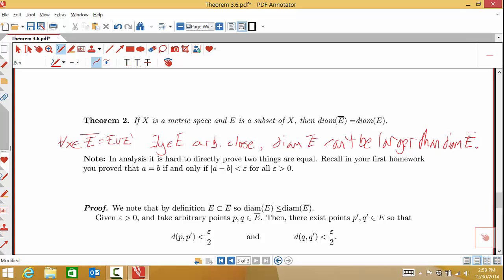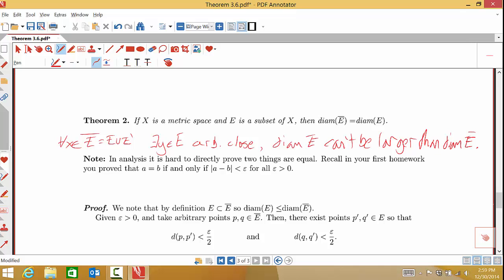Now we know that in analysis it's hard to prove directly that two things are equal. We've run into this problem many, many times. Now in our first homework we proved the very, very handy fact that A is equal to B if and only if the absolute value of A minus B is less than epsilon for all epsilon greater than 0. Now this, of course, we did for the absolute value. That was our first example of a metric before we were talking about metrics. But in metric spaces we can replace that absolute value with the metric.